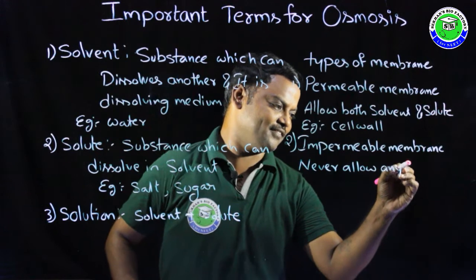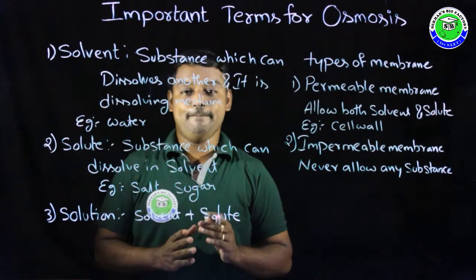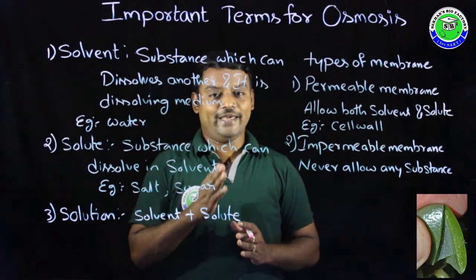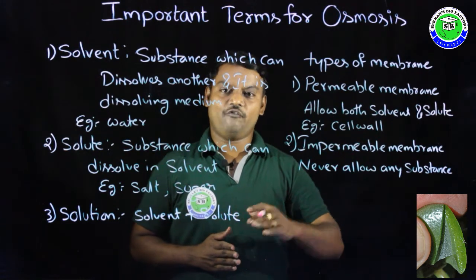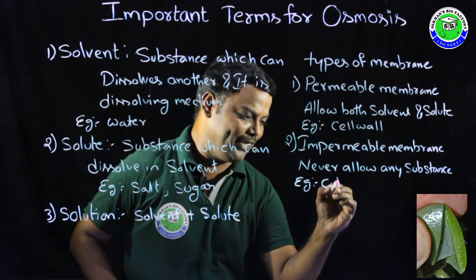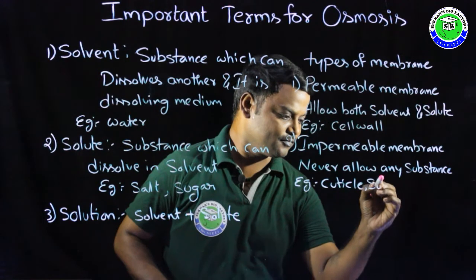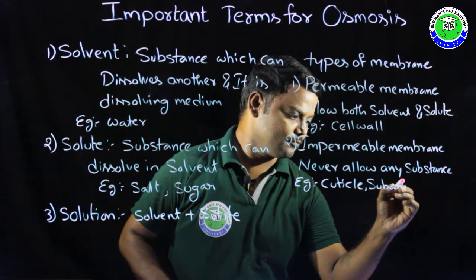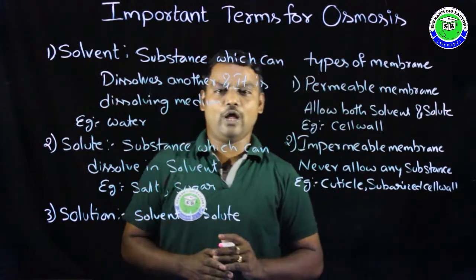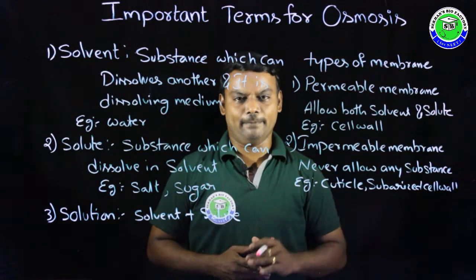Example for impermeable membrane: the cuticle layer present on the surface of leaf epidermis, and suberized cell walls. The suberized cell walls won't allow any type of molecules through them, and are examples for impermeable membrane.